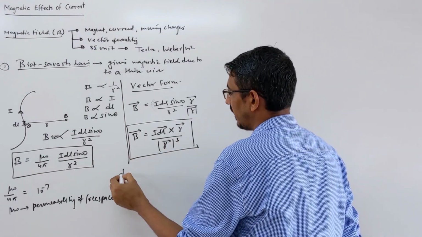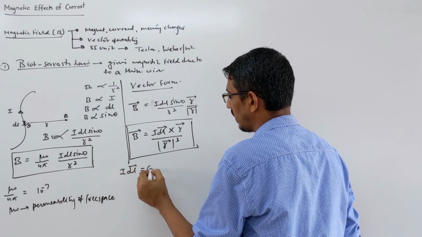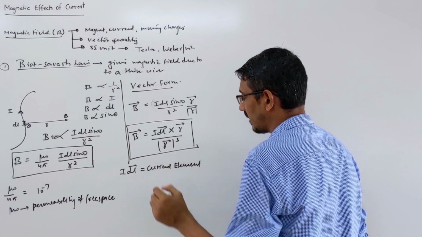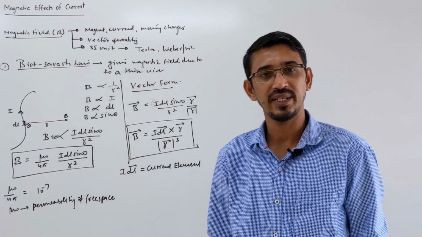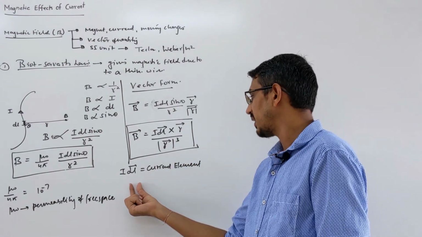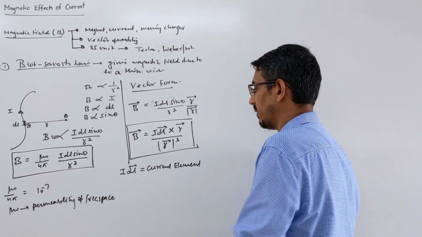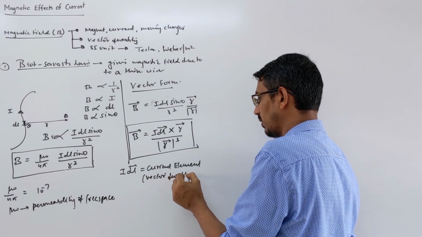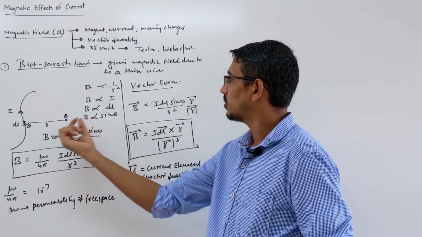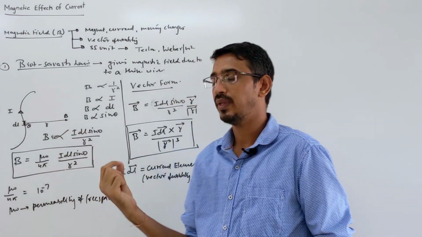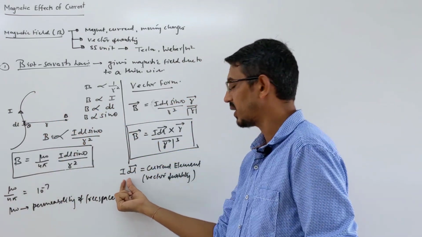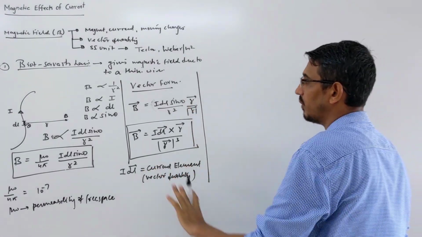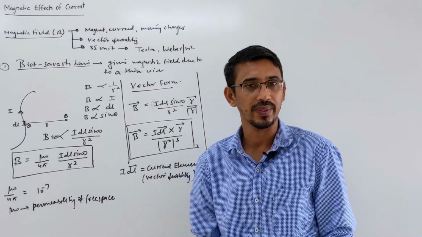Your I dl is called the current element. Generally current is a scalar, but here this is called the current element, and it is a vector quantity, keep in mind. The current into the small length at that particular point where we are finding the field is called the current element, I dl. So this is your formula, this is called the Biot-Savart law.